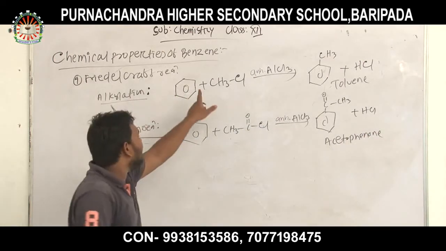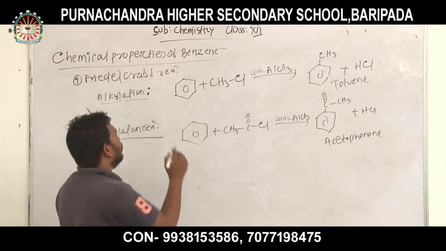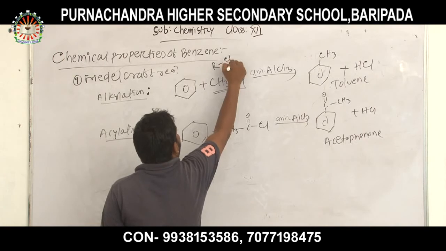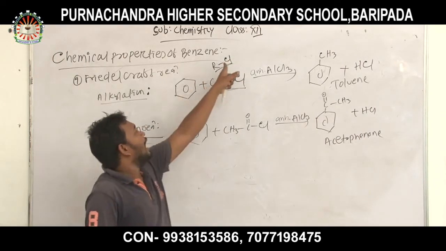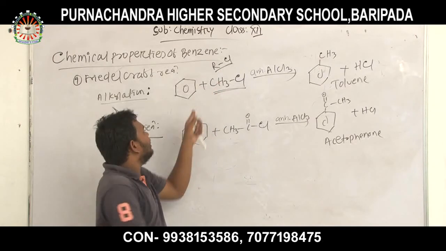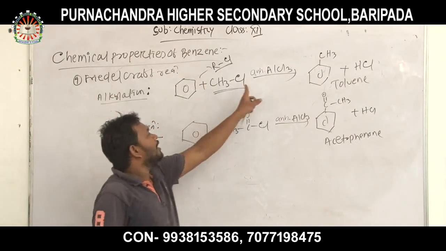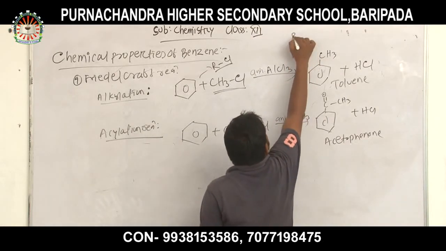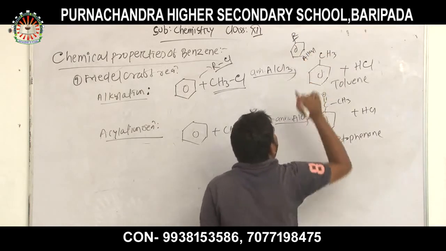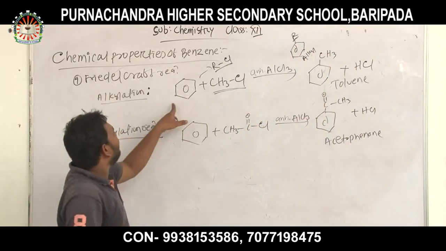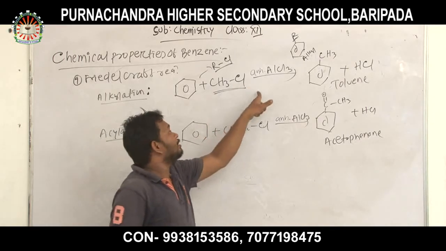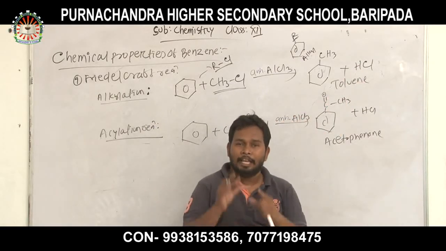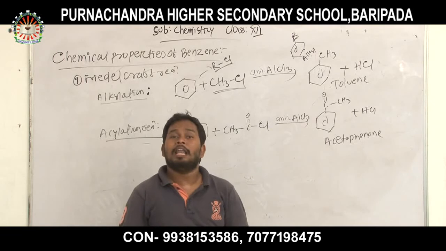So we have to know what is alkylation reaction and what is acylation reaction. In general, when benzene reacts with alkyl halide in presence of anhydrous AlCl3, then alkyl benzene is formed. For example, when benzene reacts with methyl chloride in presence of anhydrous AlCl3, then toluene is formed along with HCl. This reaction is called Friedel-Crafts alkylation reaction.